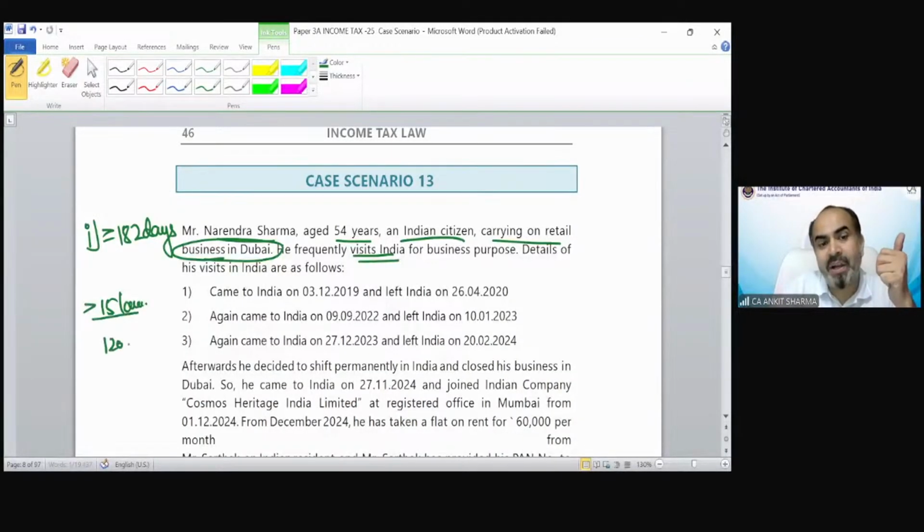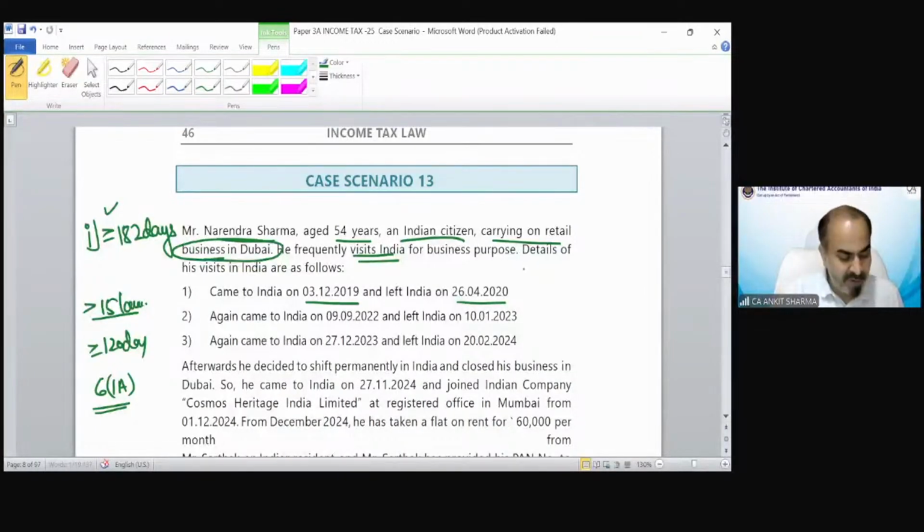Then that 120 days condition of section 6(1A) we are going to check. Otherwise, only this condition would be there for finding out the residential status. He came to India on 3 December 19 till 26th of April 2022.